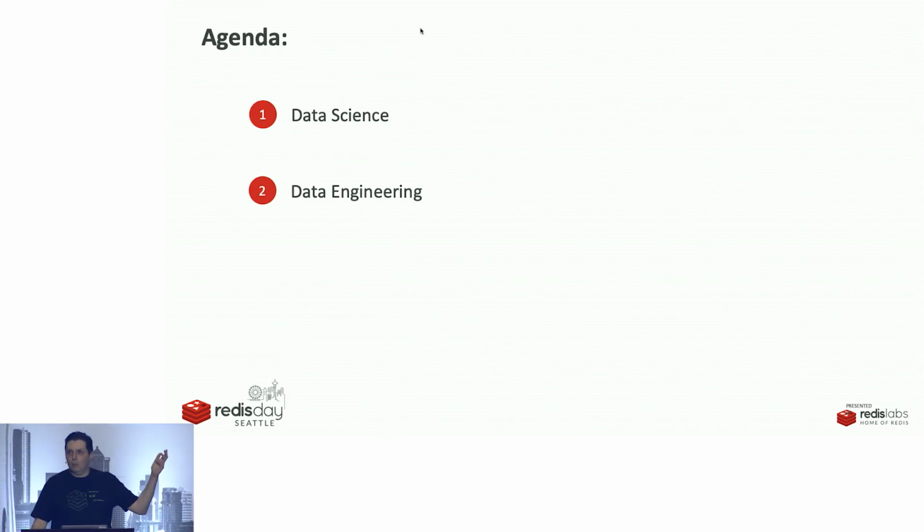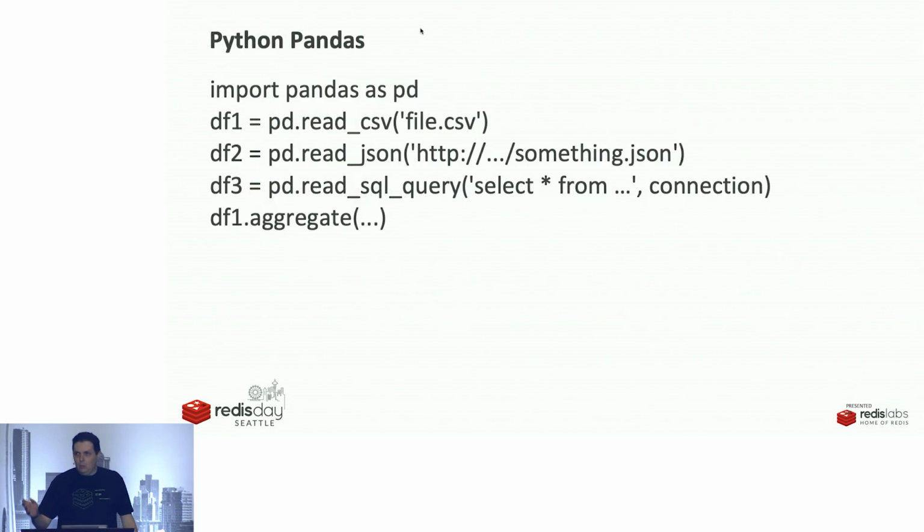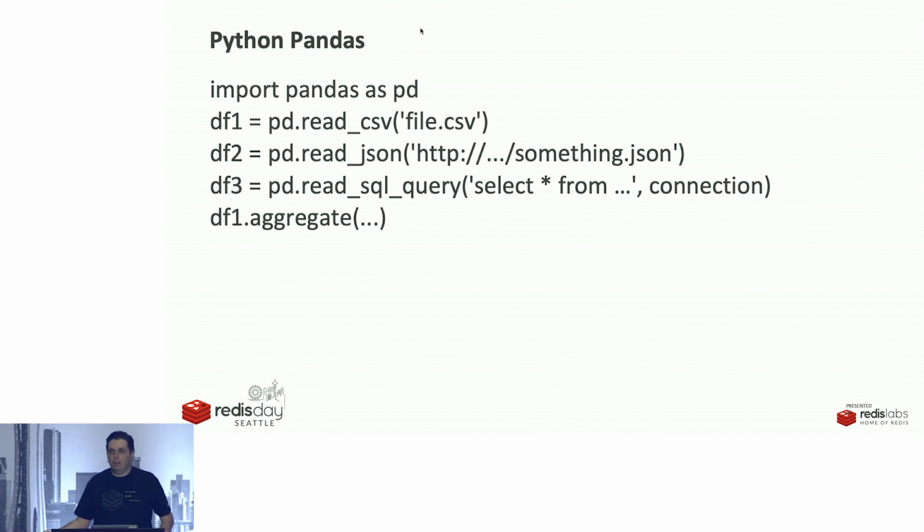Anybody doing ETL work, extract, transform, load? Okay. So in Python Pandas, which is a very popular data science library, you frequently see code that looks like this. You will import the Pandas library, and then you will use methods like read CSV, read JSON, and then you will start doing aggregation. And a data frame, that's DF, is essentially the equivalent of a SQL table, except it's stored in Python process memory. But you can do aggregations. You can do give me the largest, give me the sum, average, et cetera, et cetera.